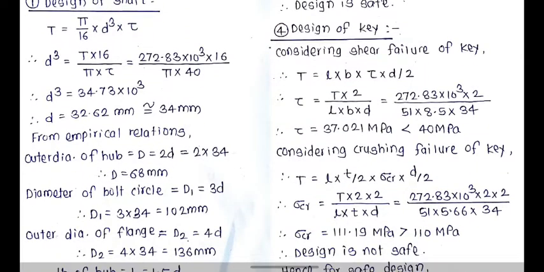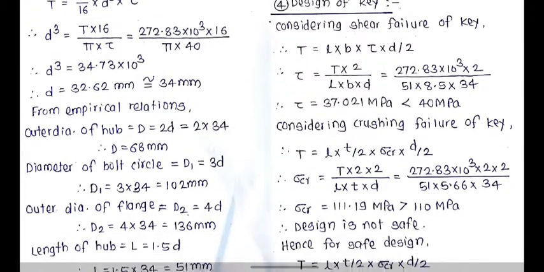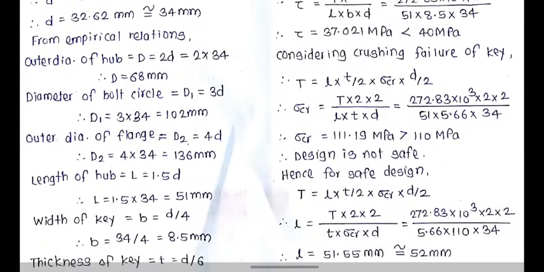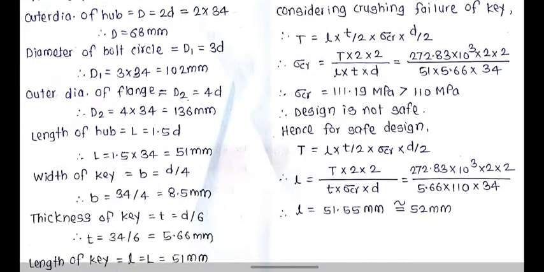Now set the other dimensions of the coupling by using the standard empirical relations. First is outer diameter of the hub, denoted by capital D, and the empirical relation is capital D is equal to 2d. So outer diameter of the hub will be 68 mm. Outer diameter of the bolt circle D1 is equal to 3d, therefore D1 is equal to 102 mm. Outer diameter of the flange D2 is equal to 4d, therefore D2 is equal to 136 mm. Length of the hub capital L is equal to 1.5d, therefore capital L is equal to 51 mm.